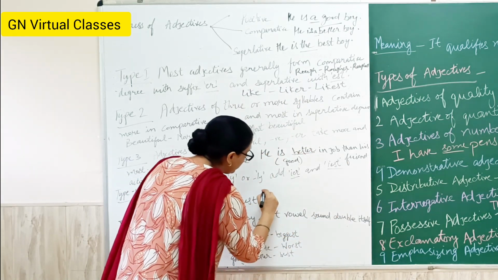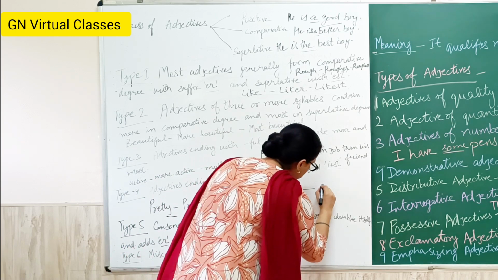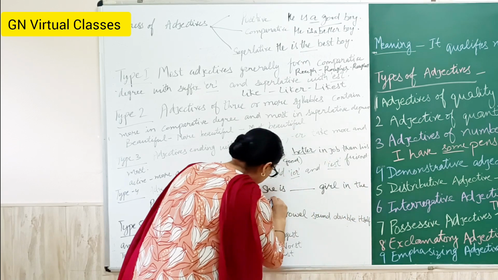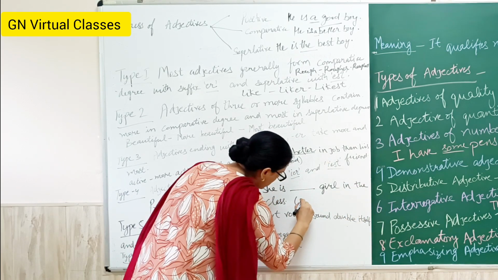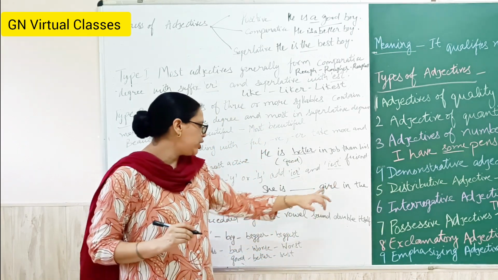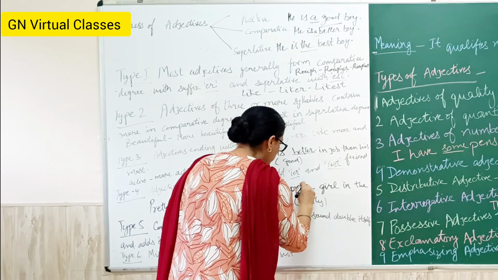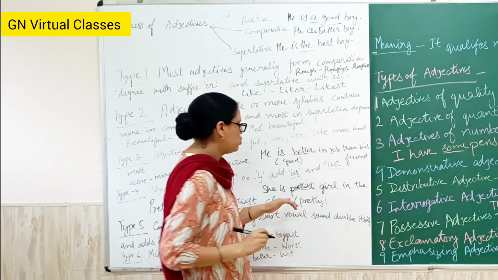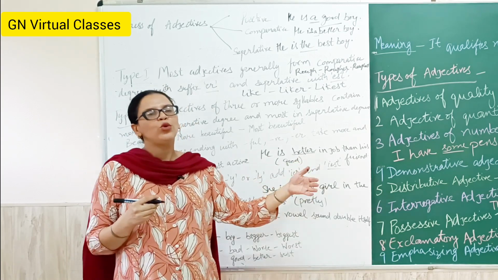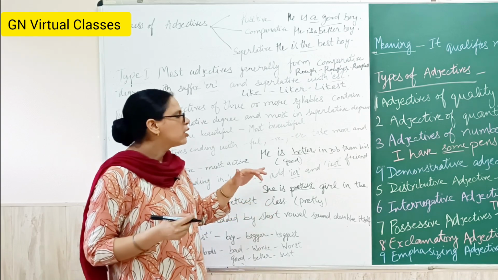Like if I write here, she is dash girl in the class. Here I write pretty. She is dash girl in the class. In the whole class, prettiest. So there is a comparison among more than two or three persons. So here I write, she is the prettiest girl in the class.